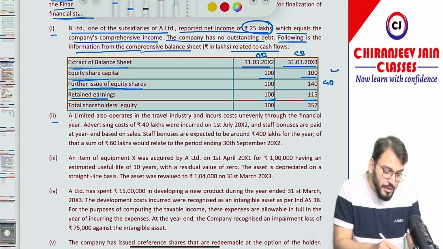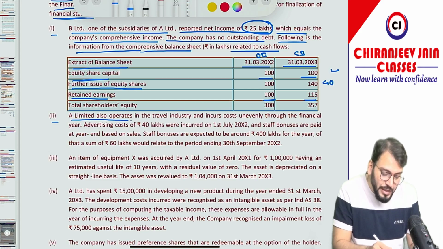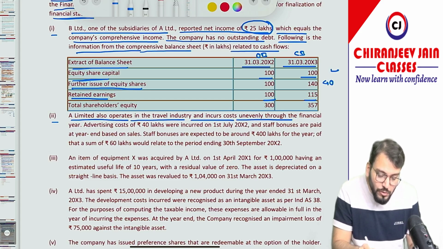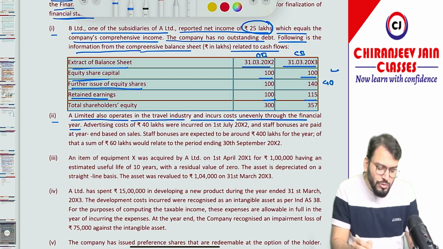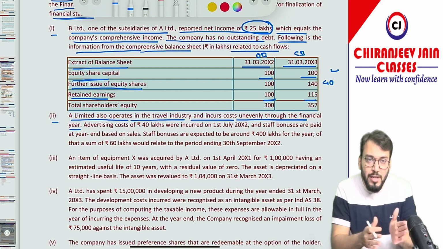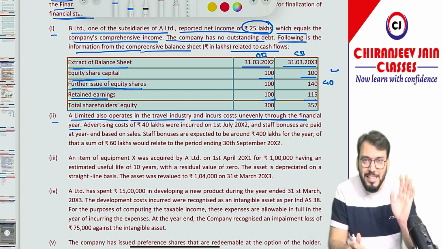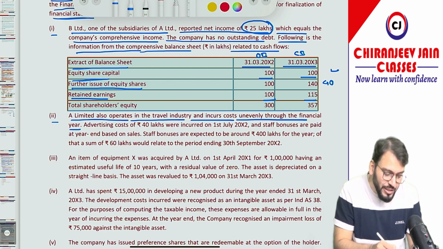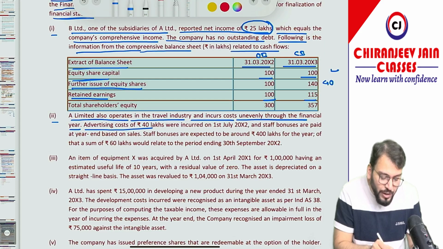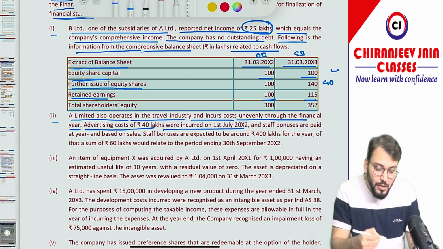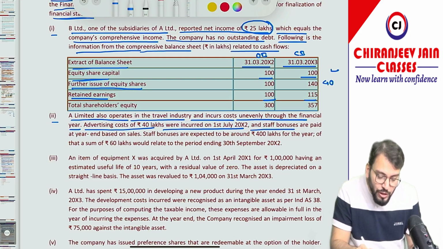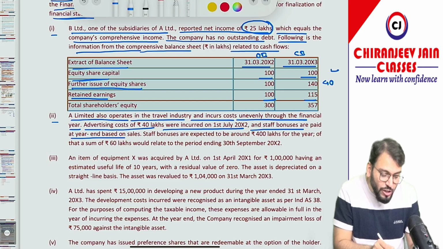Point number 2. A Limited also operates in the travel industry and incurs costs unevenly through the financial year. So, of course, this might be a question of Ind AS 34, interim financial reporting. Advertising cost of 40 lakh was incurred on 1st July 2002, and staff bonuses are paid at year end based on sales.